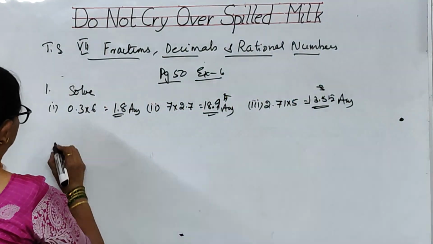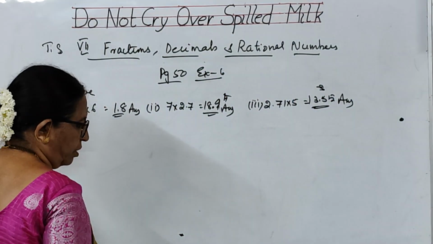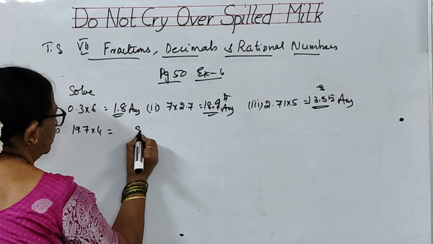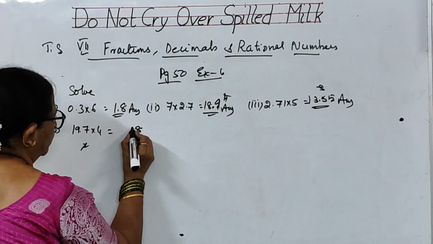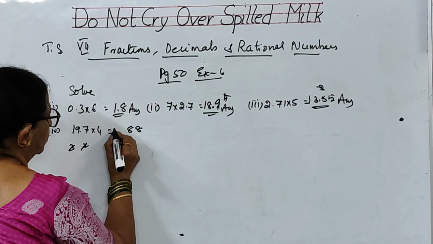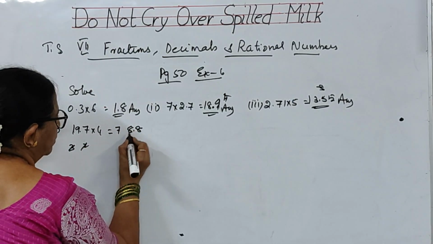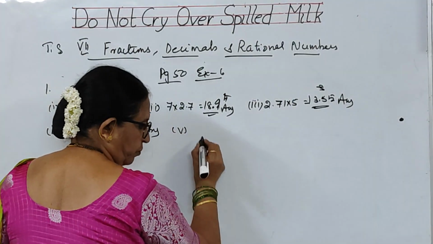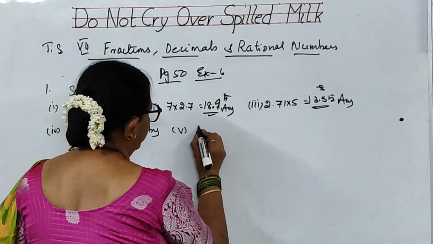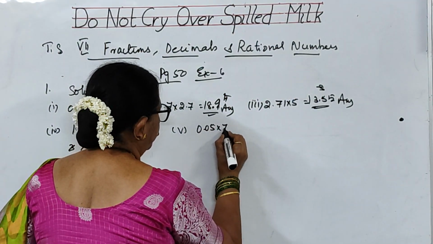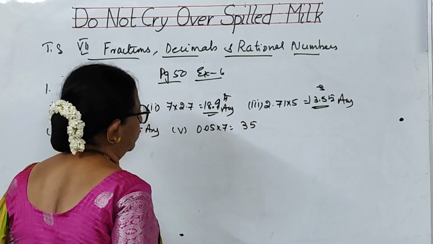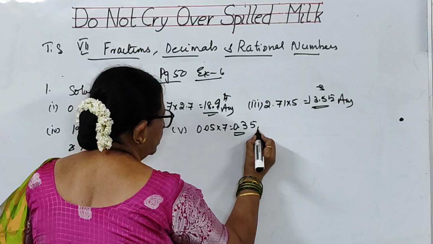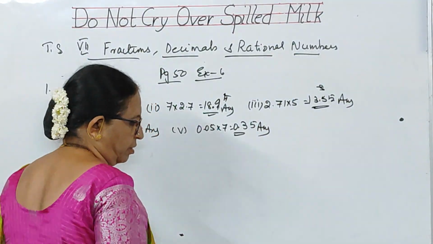That is the third bit. And fourth bit, 19.7 into 4. 4 sevens are 28, 4 nines are 36, 38, 4 ones are 4, 3, 7. Over 1 digit, 78.8 is your answer. Fifth bit, 0.05 into 7. 7 fives are 35. 2 digits before decimal, 2 digits before. That means 0.35 is the answer for it.